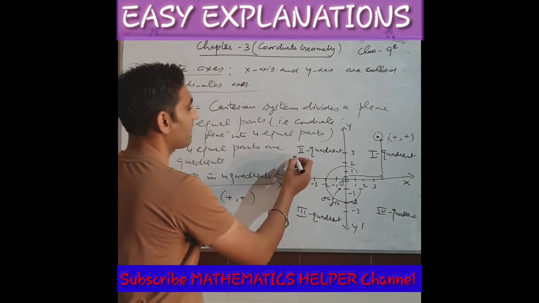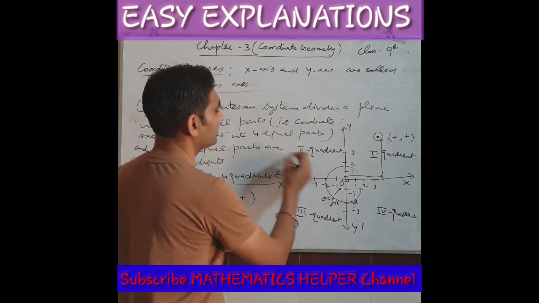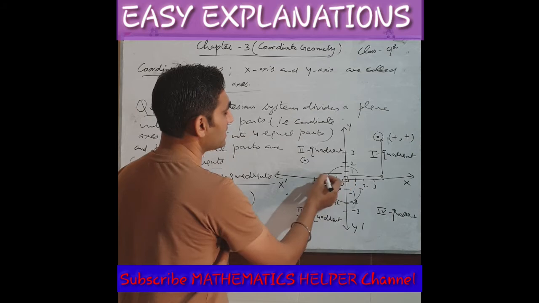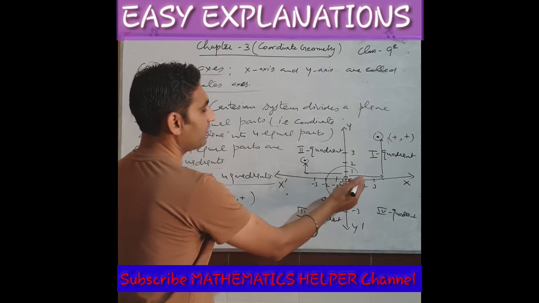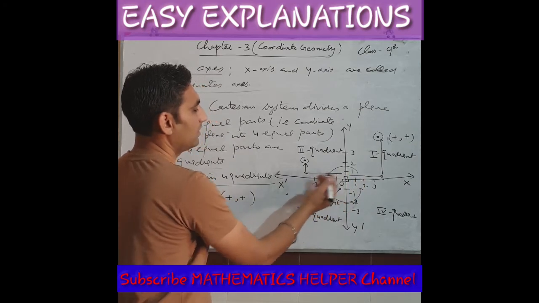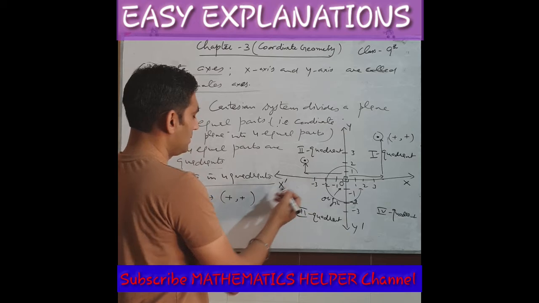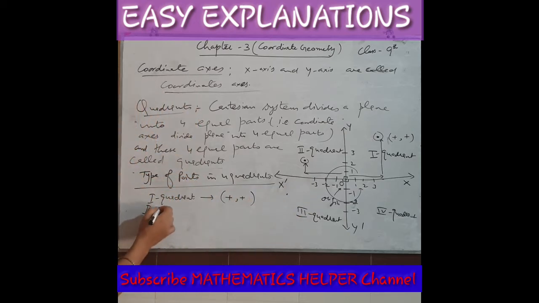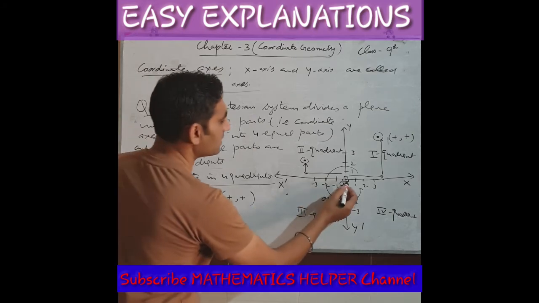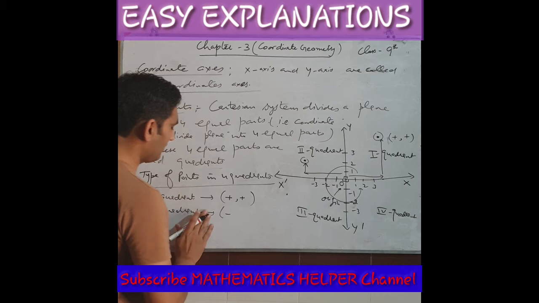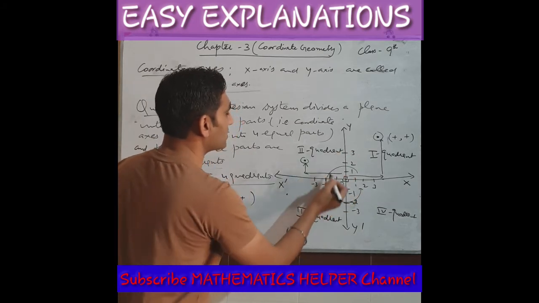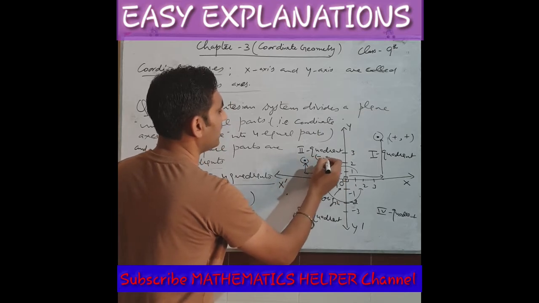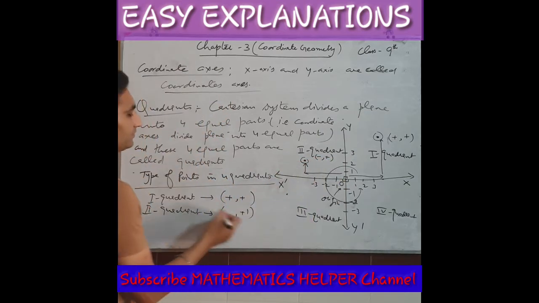Secondly, in the second quadrant, first you will move in this direction, then check its height. To check its distance, you have to use the negative value of x. So in the second quadrant, x is negative, and when you move upwards, the scale is positive. So x negative, y positive.